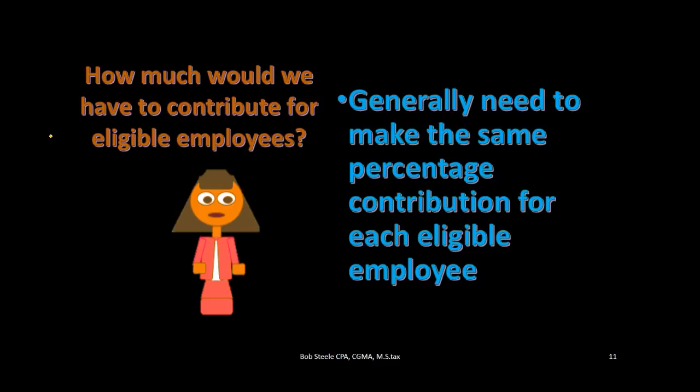That's going to be kind of the general rule on that. So if we maxed our W-2 wages at 25%, then for all the eligible employees, we'd have to figure that the same as well: 25% of their W-2 wages, not 25% of our W-2 wages, but that percentage of their W-2 wages would have to be the same. So that's why we'd have to do some planning from year to year.